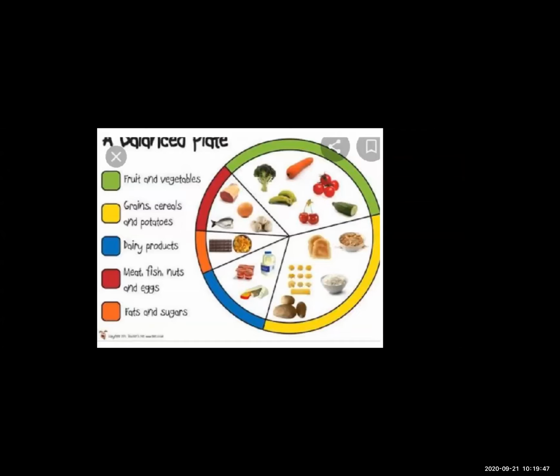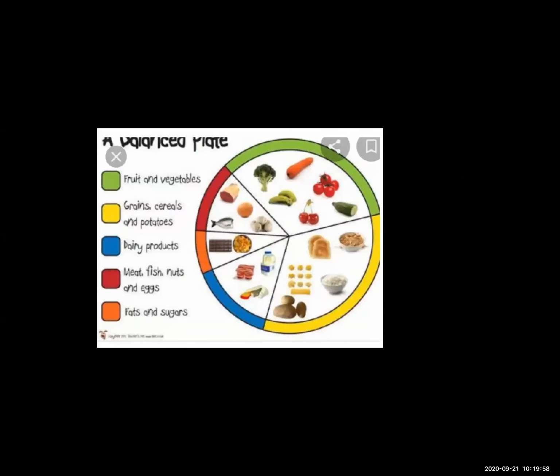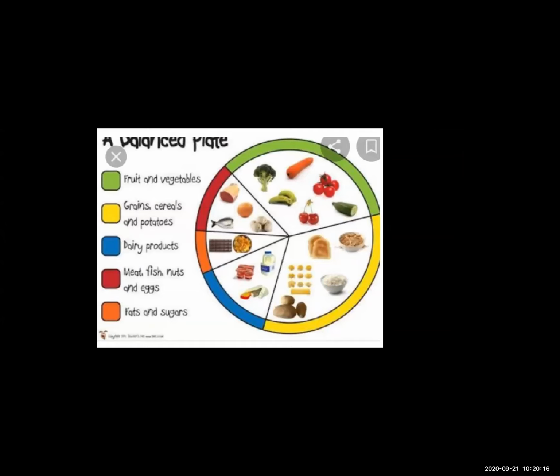Next, the yellow color is the grain, cereals and potatoes. These are our carbohydrates. Grains, cereals and potatoes give us carbohydrates. So these carbohydrates we need to eat. How many percent carbohydrates does our body need? 40% carbohydrates.